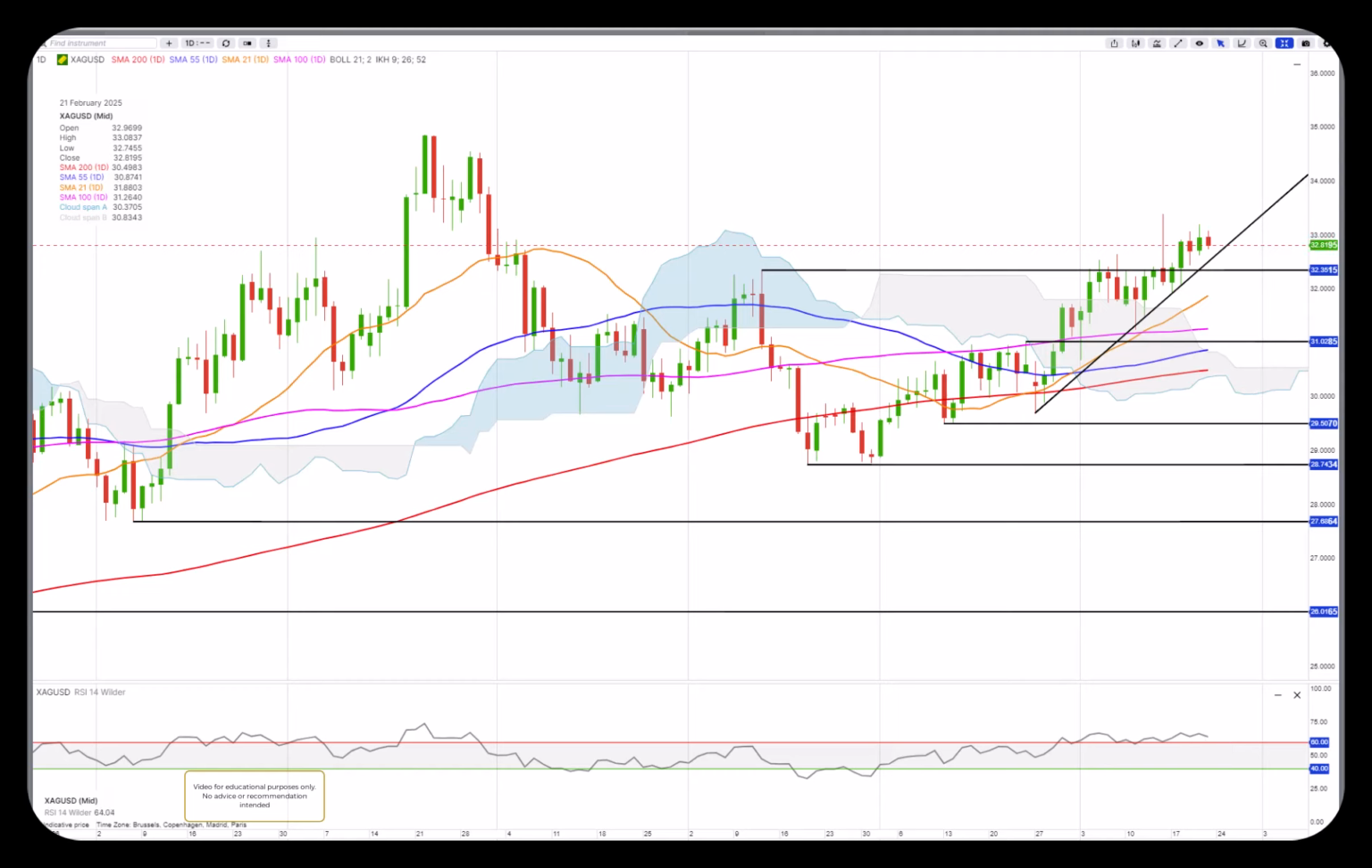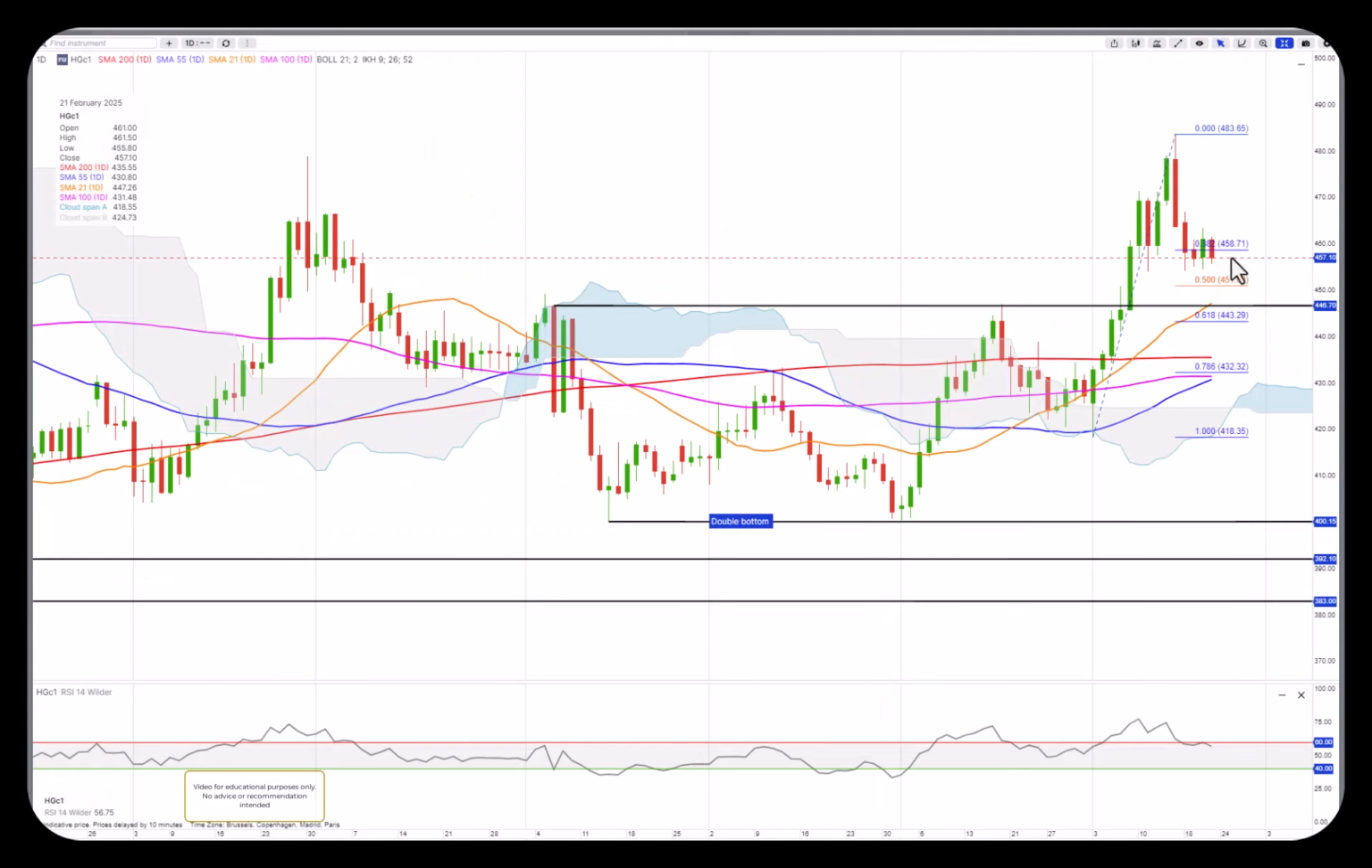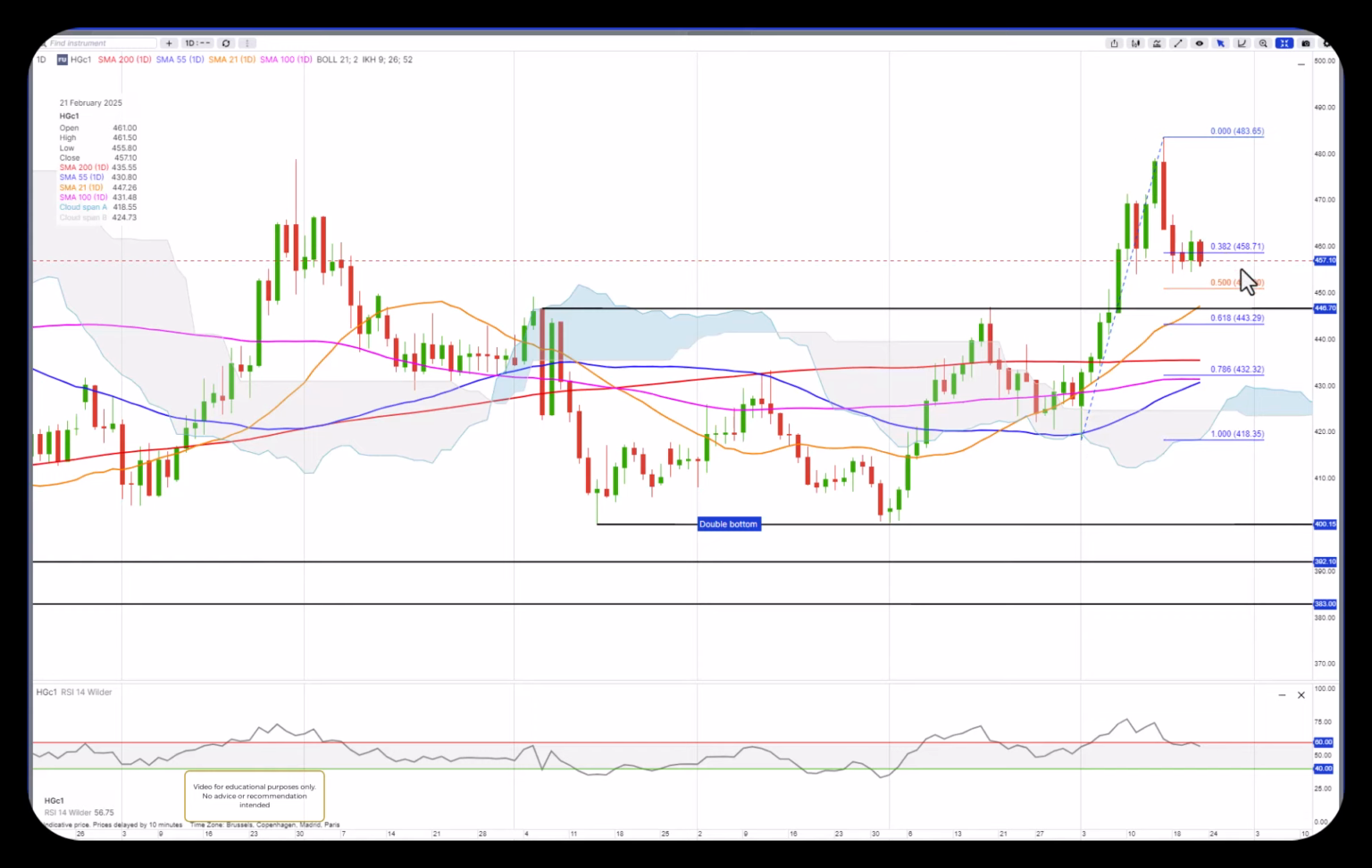Copper in a correction phase, could still dip lower to 450, maybe 446, maybe even 443, which is the 61.8 retracement. But if it starts pushing above the 465, 466, then I think we'll see uptrend resuming, and I still believe that medium term we will push higher.